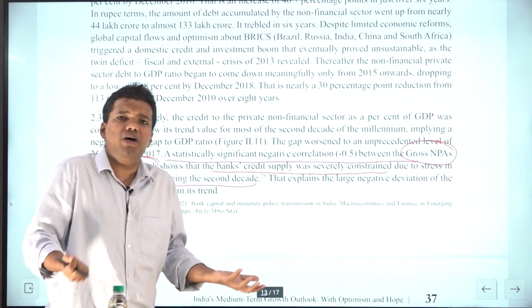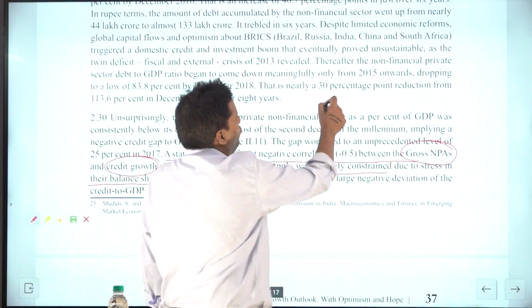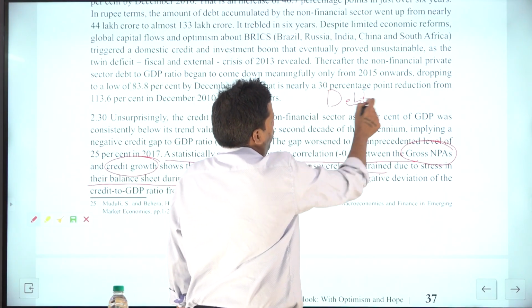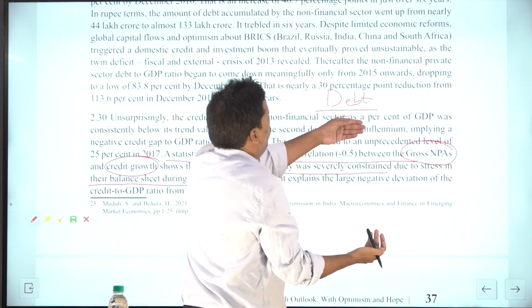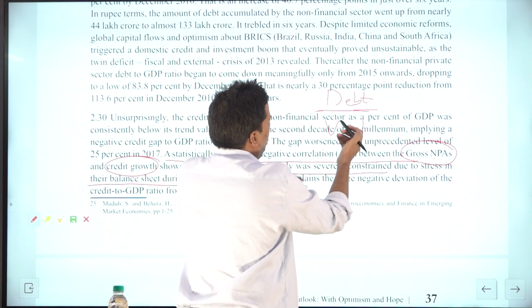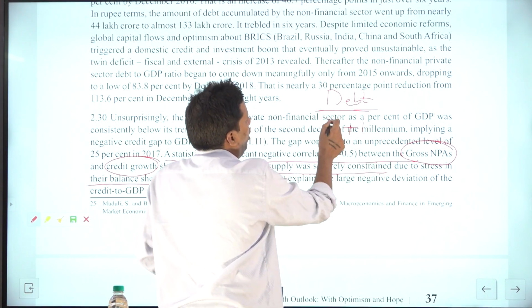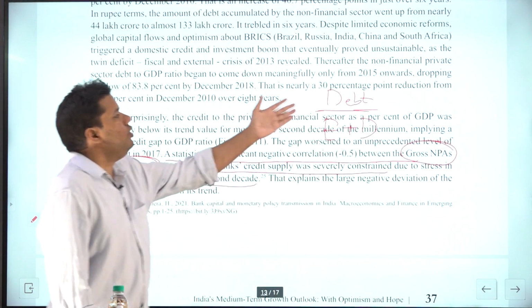So see, when I use the word leverage, it means high degree of debt. Debt to equity ratio is very high. Rather, I should write debt to value, and value is equal to equity plus debt. See, you can gather money to run a business either through equity or through debt.